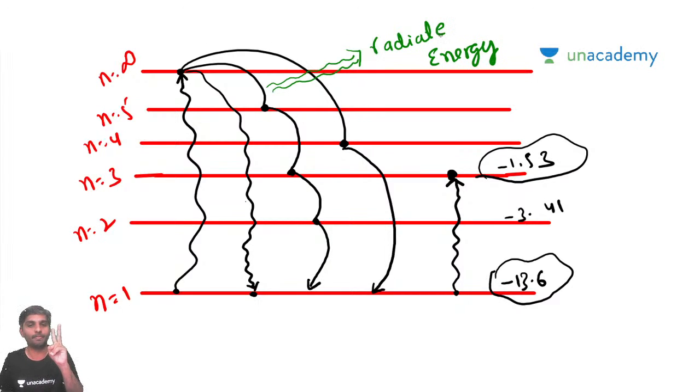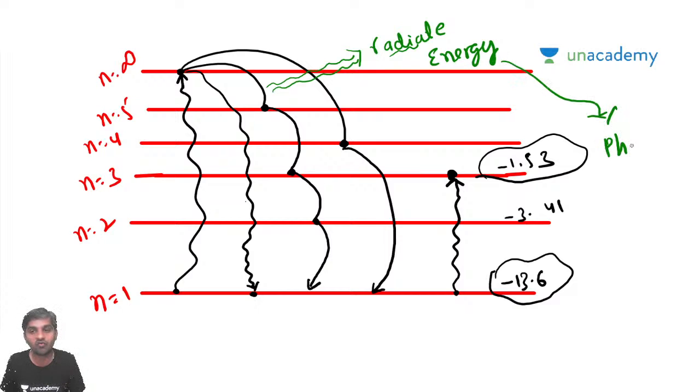Two things are happening, right? One is gaining energy, one is releasing energy. So whenever it is moving from a lower energy level to a higher energy level, it has to absorb the energy. When it is moving from a higher energy level to a lower energy level, it has to radiate energy. And this radiated energy is called a photon. This is what I was mentioning to Raviteja in the first class.